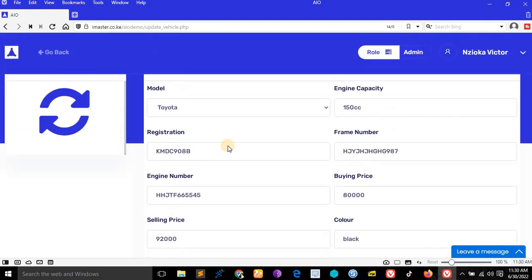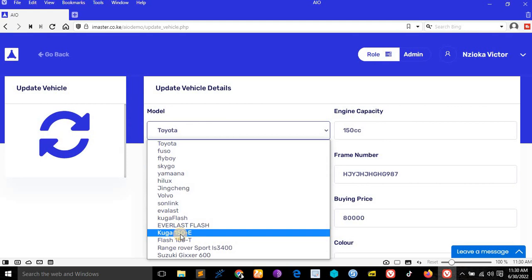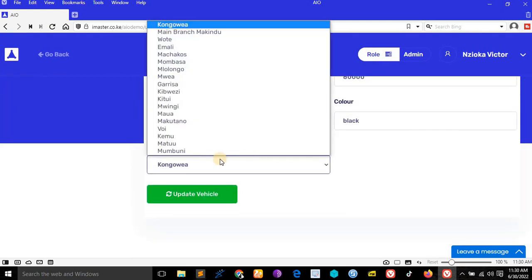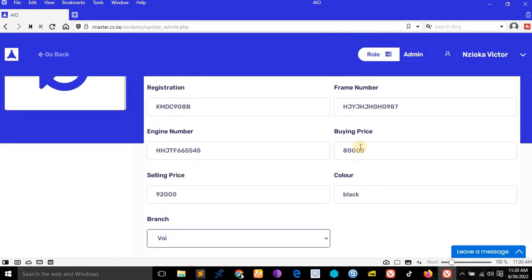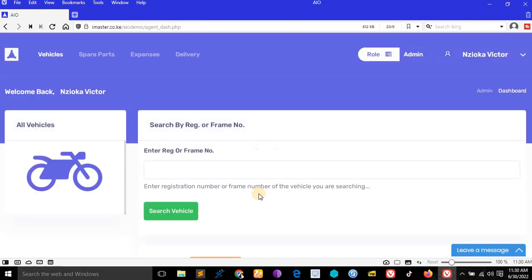For example, you can click like that. We can change the branch, we can change the vehicle model. You see, if that was the problem, let's not change, just put it the way it was, but we can change the price still. You can say here it is 82 and here is 92. Good, update. When you update and come back, it will take you back to the system.